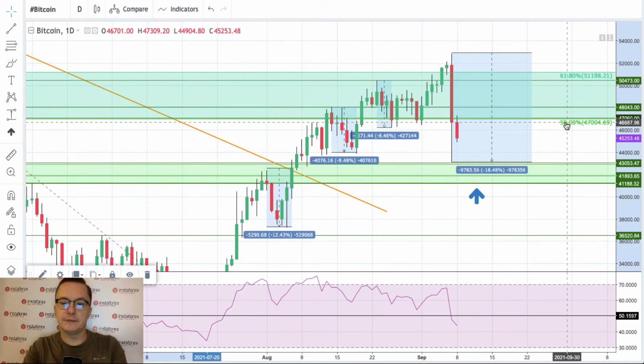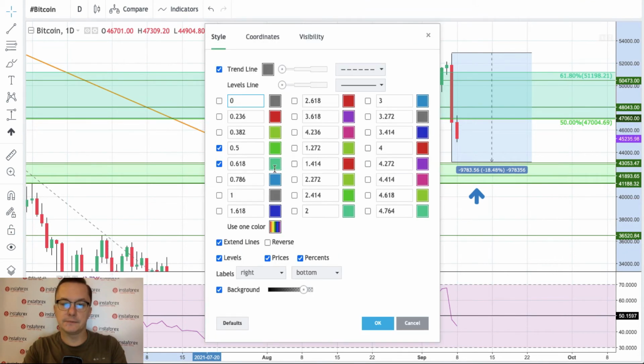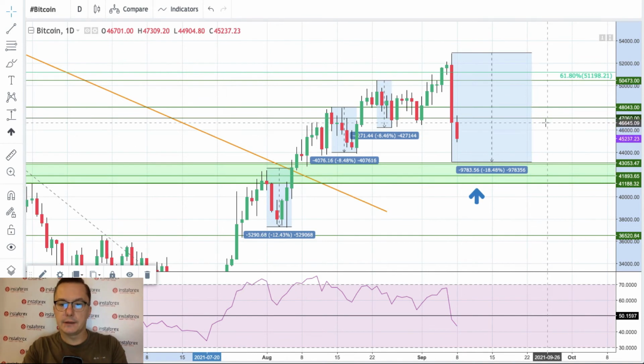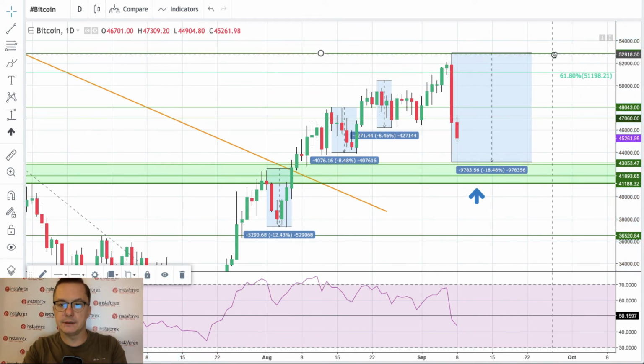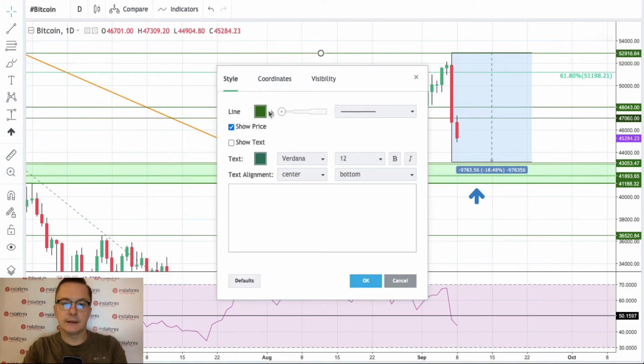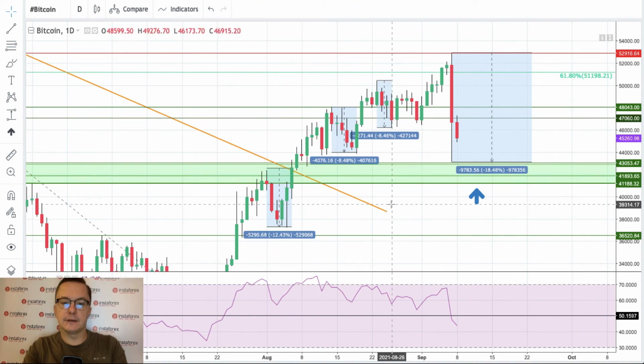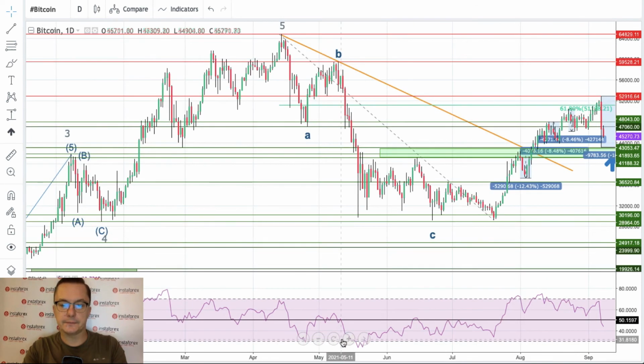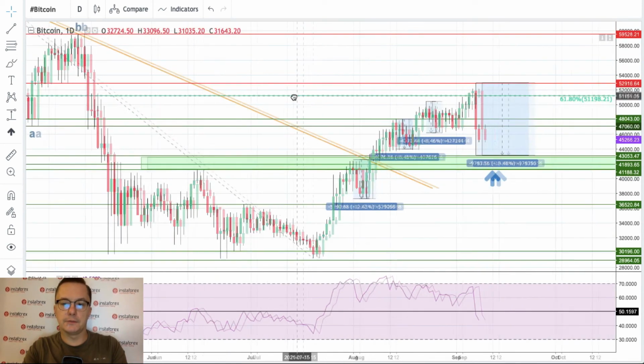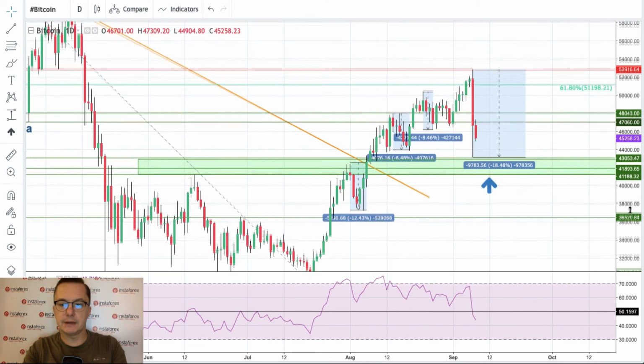The 50% Fibonacci retracement is no longer needed, and next, let's say this one, technical support, is no longer needed as well. This will be the technical resistance. So that's the current level of interest on the Bitcoin. So let's just keep an eye on this.